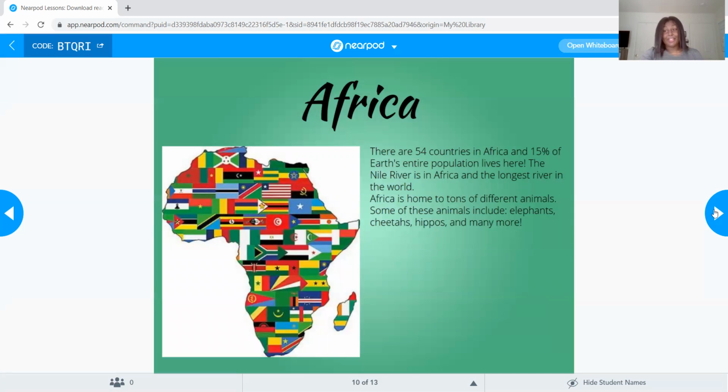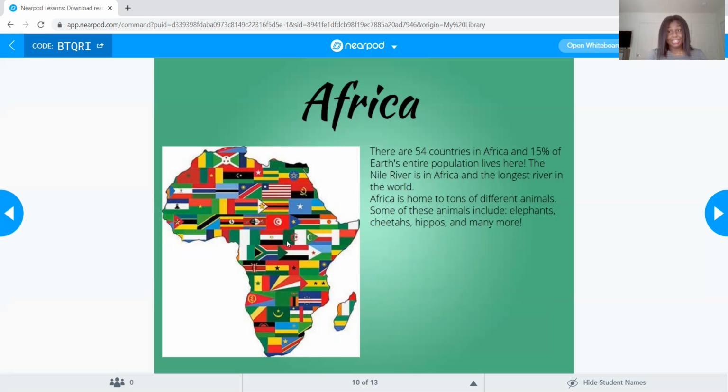Okay, so next we have Africa. If you could see, these are flags, and these flags represent each of the countries in Africa. There are 54 countries here, and Africa is home to 15% of the Earth's entire population. Okay, so remember, Europe had 10% of the entire population. Now, 15%, so you take away 15 more of those pennies, and then you have 25%.